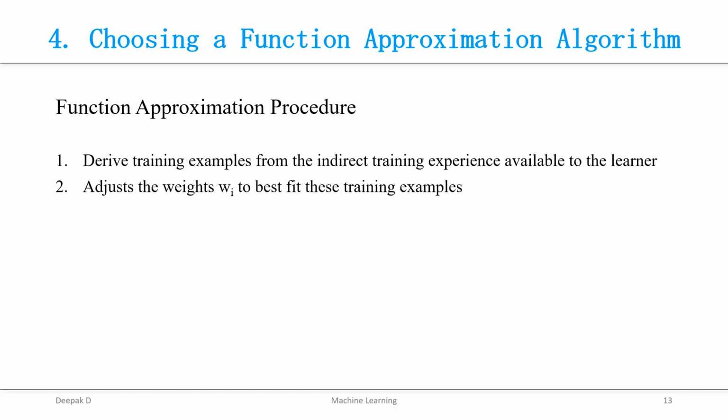One is to derive the training examples from an indirect training experience which is available to the learner, which means that you have to estimate the training value by taking any one of the intermediary board states and assign that value to V train of B, so that it will identify the values for a board. The next step is, once you get the values of a board state, that is the training example, you adjust the weights, that is Wi, to best fit these training examples.